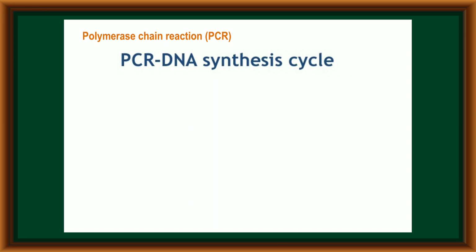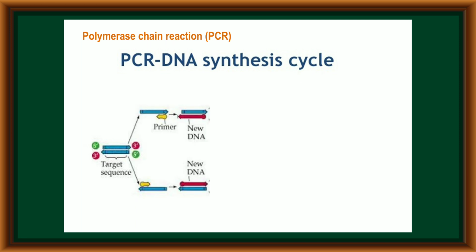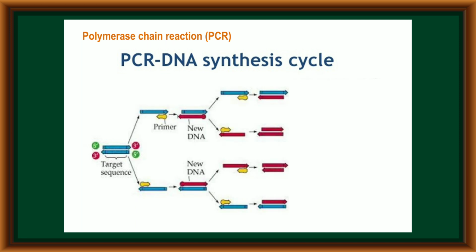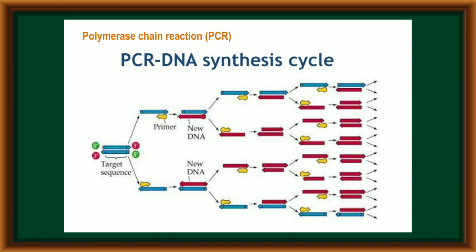So in the PCR technique, if the sample DNA is of a limited amount, it can be multiplied gradually with the help of PCR. Due to this, the sensitivity of DNA fingerprinting can be enhanced. That is called the PCR technique.